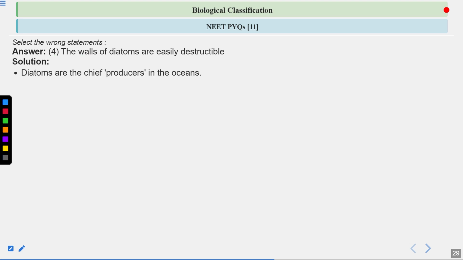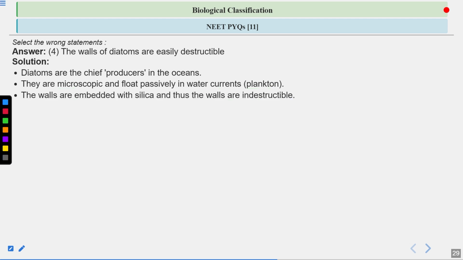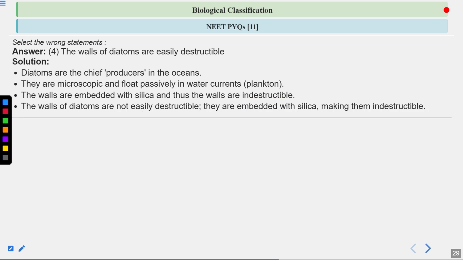Let's have a look at the explanation. Diatoms are the chief producers in the oceans. They can photosynthesize, that's why they are known as the producers. They are microscopic and float passively in the water currents, means they are planktonic. The walls are embedded with the silica, and thus the walls are indestructible. The walls of diatoms are not easily destructible because again they consist of silica.